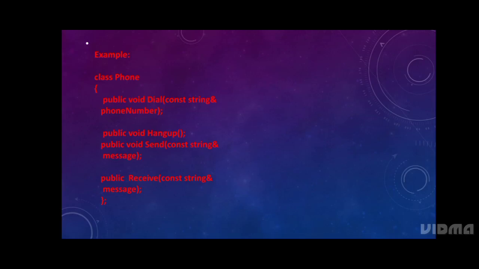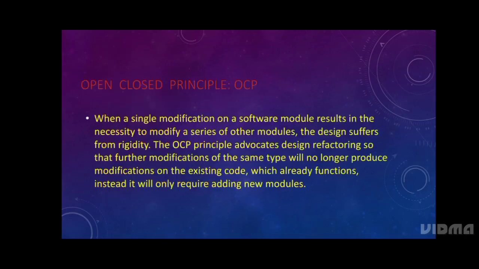Next, we are going to see about the open closed principle, OCP. When a single modification on a software module results in the necessity to modify a series of other modules, the design suffers from rigidity. The OCP principle advocates design refactoring so that further modification of the same type will no longer produce modification in the existing code, which already functions. Instead, it will only require adding new modules.